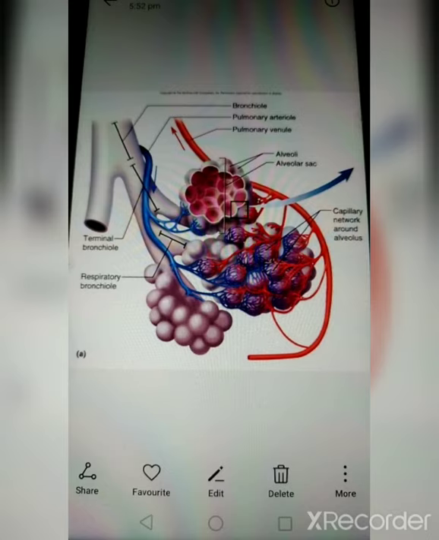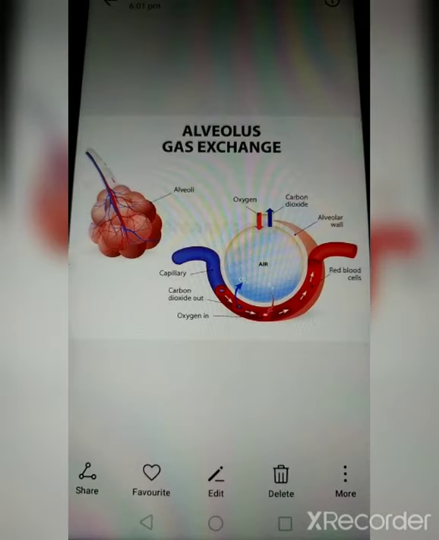The blood containing the carbon dioxide comes back to the lungs with the help of the pulmonary arteriole, and the carbon dioxide is given to the alveolus. In the same way, from the alveolus it reaches the bronchioles, the bronchi, then the trachea, larynx, pharynx and nasal cavity, and the carbon dioxide is exhaled. So this is the process wherein inhalation and exhalation of oxygen and carbon dioxide occurs in the human body.